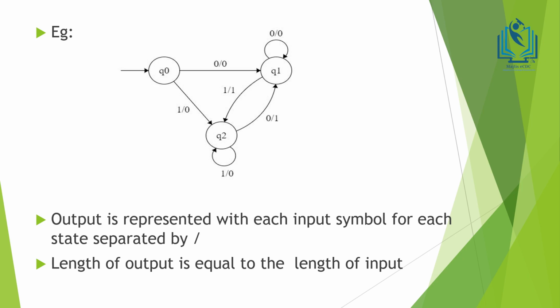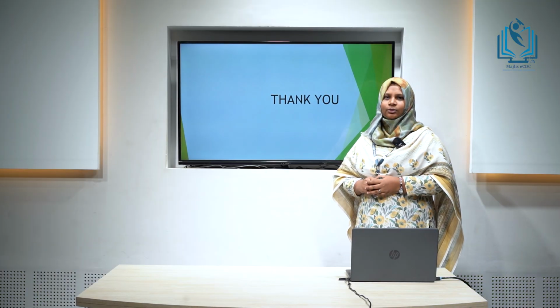In a Mealy machine, the output is defined with each transition along with the input symbol separated by a slash, and the length of the output of a Mealy machine will be always equal to the length of the input. This is all about the classification of finite automata.